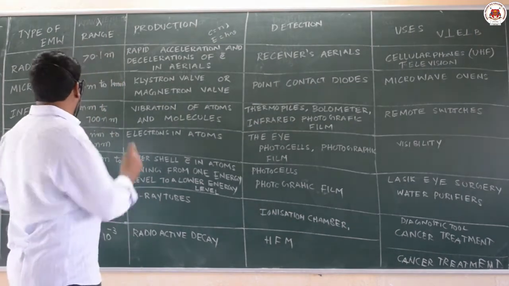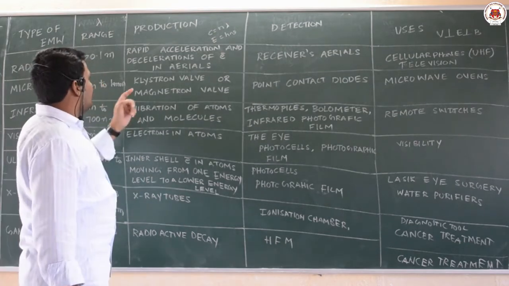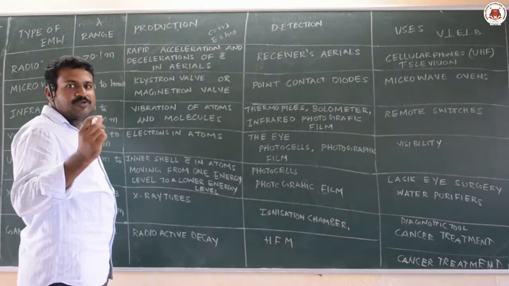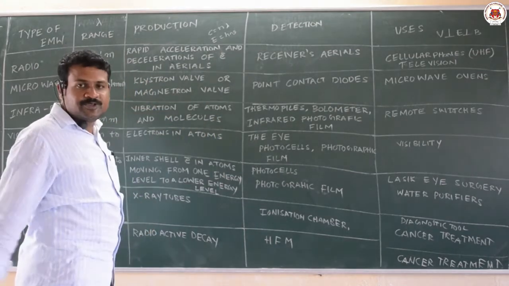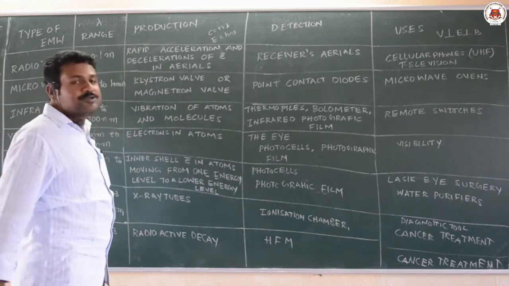So the next type of waves are microwaves. Microwaves range from 0.1 meter to 1 mm wavelength, and they are produced by the magnetron valve. There is a valve called the magnetron valve, which you will get in your higher studies. It is used to produce microwaves.